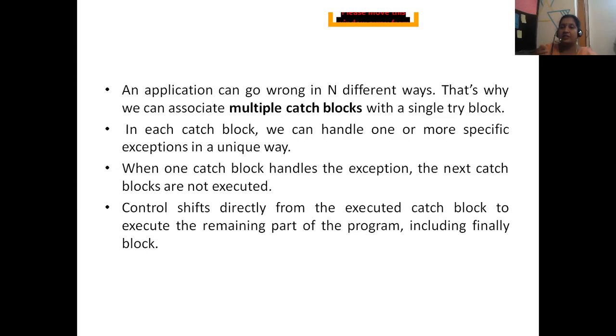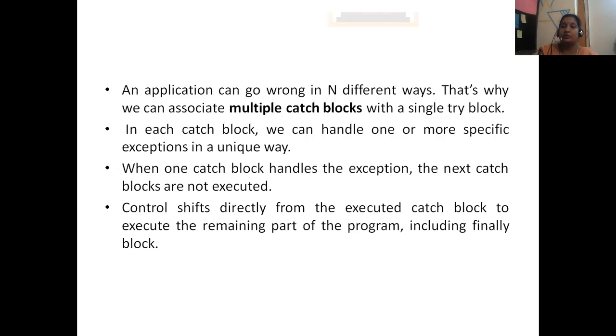So the JVM will check whether my catch block is there to handle this exception or not. Yes, the next catch block is there to handle this runtime error. What I have written is just println divide by zero.